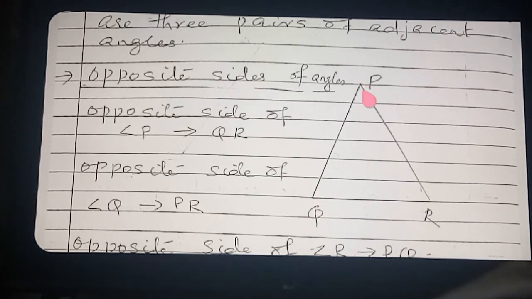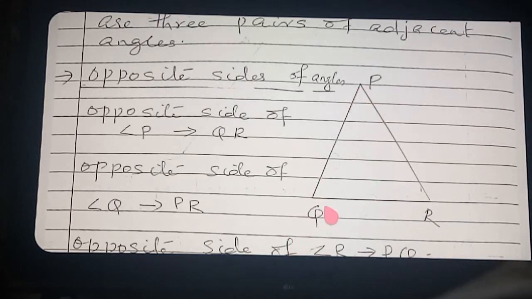For example, angle P, I will show you, just go to the point. Angle P, how is it named? QPR. Yes, is it clear? QPR. So angle Q, how is it named? PQR. Which is the common part coming? PQ is the common part. Therefore, what is the included side of angle P and angle Q?